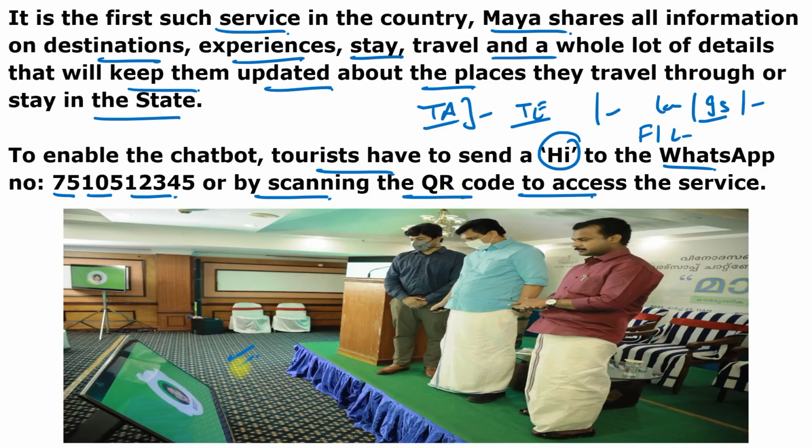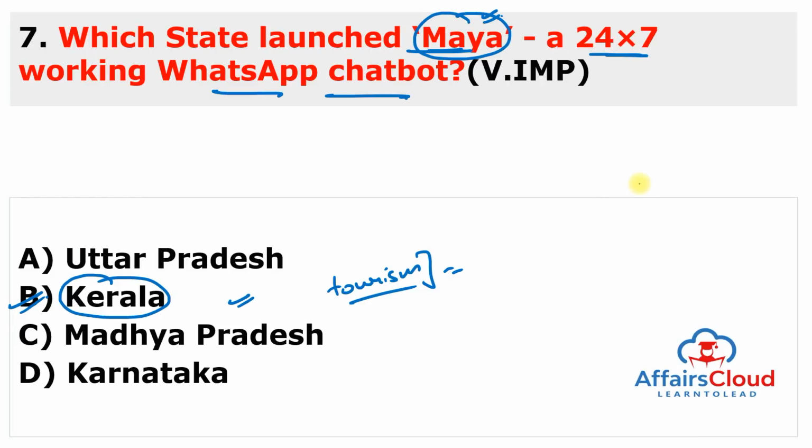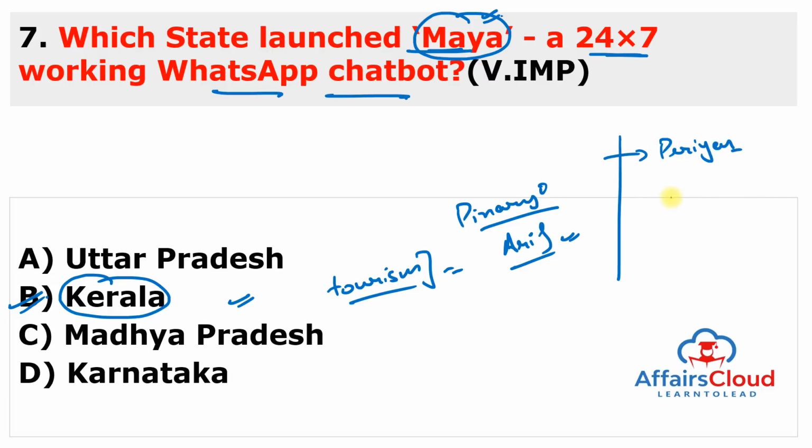So you can see here, this is the launching event and this is the Kerala State Minister of Tourism. You don't have to remember the name. So just remember, this is the state of Kerala. And who is the Chief Minister of Kerala? Kerala's Chief Minister is Pinarayi Vijayan. And the Governor is Shri Arif Muhammad Khan. And you can also remember very important national parks there. Periyar National Park is there. Pambadam Shola National Park, full name is this. Iravikulam National Park.